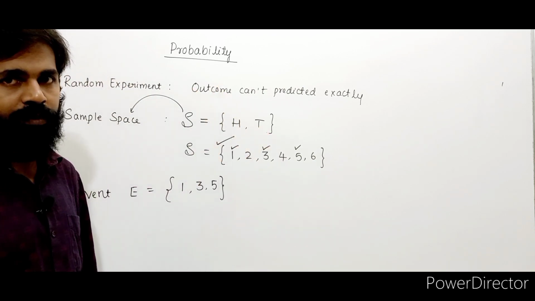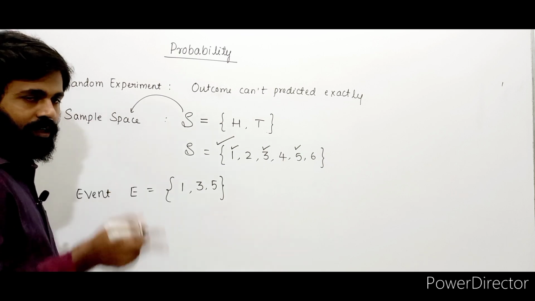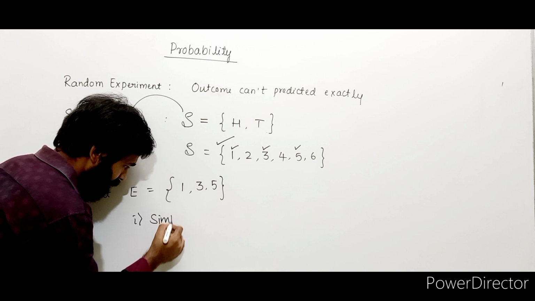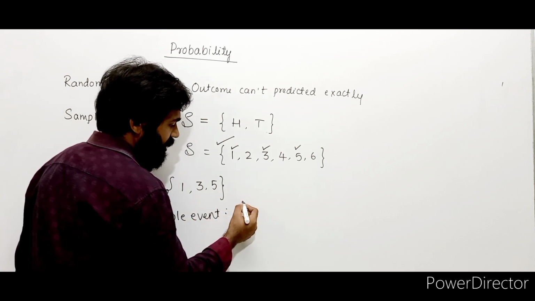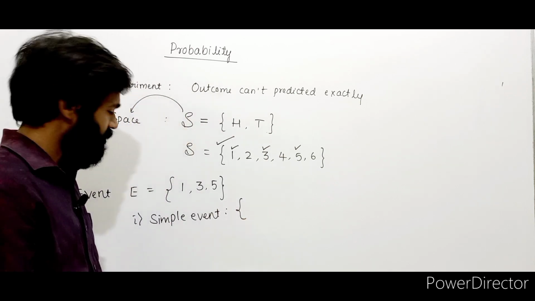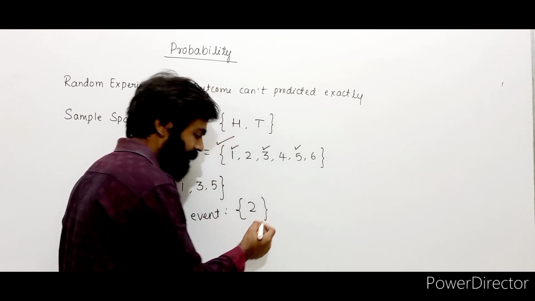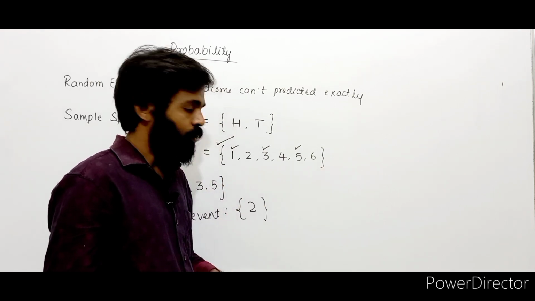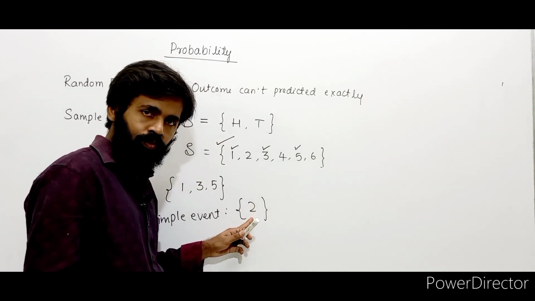The sample space. Right. Now in case of events, there are two types. One is called simple event. What is simple event? See, if my event contains only one number, let's consider this sample space, and in the event I write only one number, 2, right?